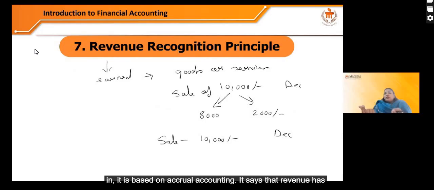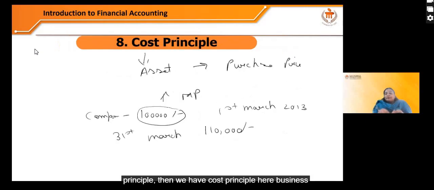It says that revenue has to be recognized when it is earned or when goods and services are delivered. So if there is a sale of 10,000 rupees and the company has received 8,000 and 2,000 is still due in the month of December, the company will show a sale of 10,000 on the basis of accrual accounting. So that is the revenue recognition principle.